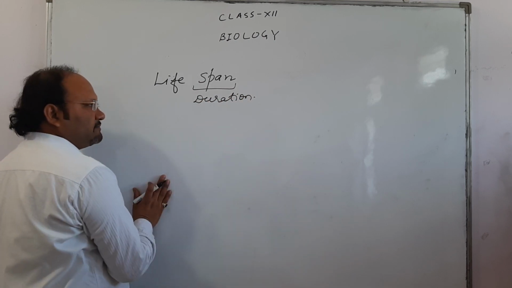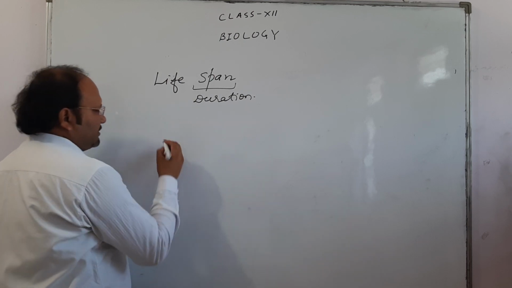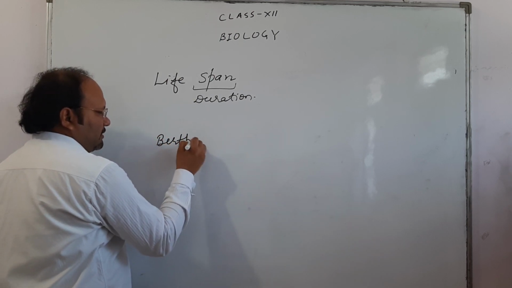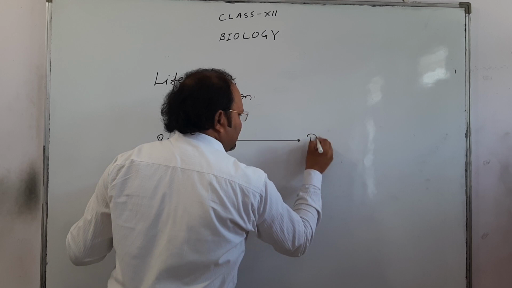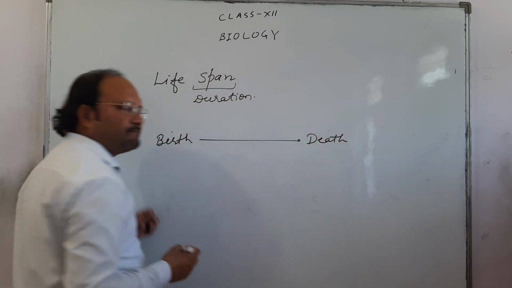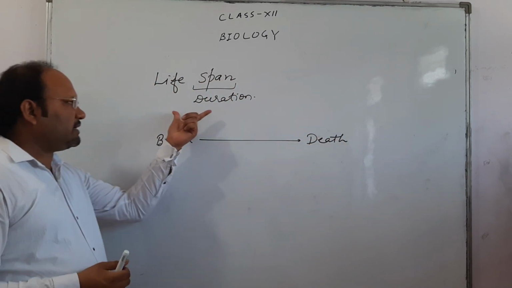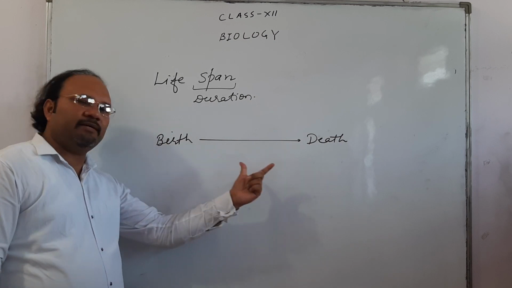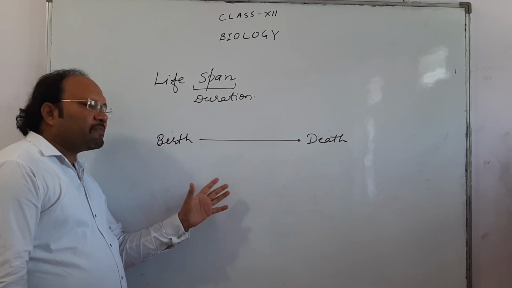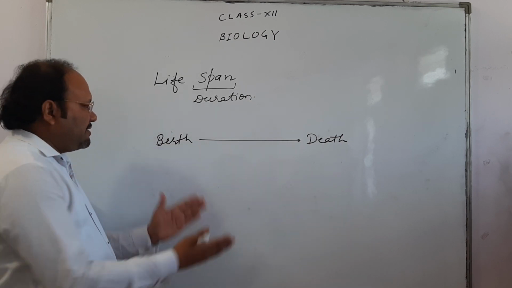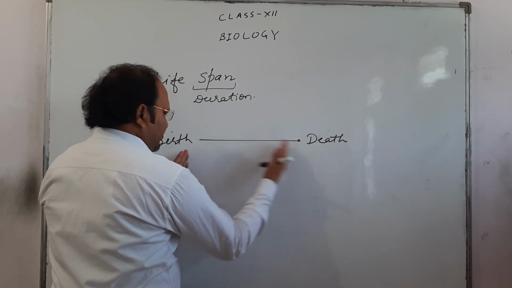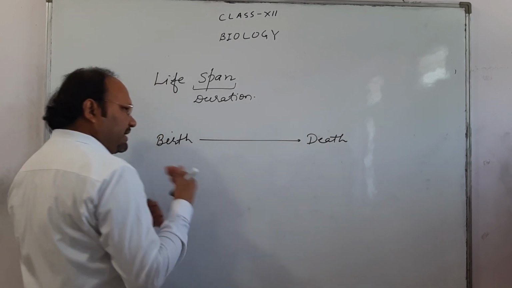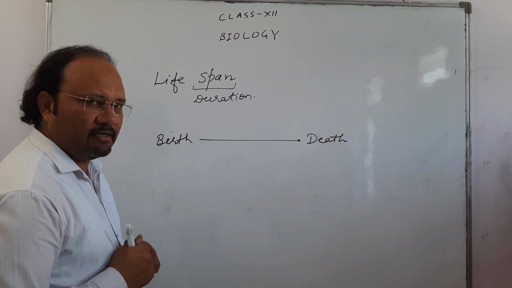So what is the lifespan? The time period between birth and death. So, to study all the events between birth and death, we have classified them into different stages.